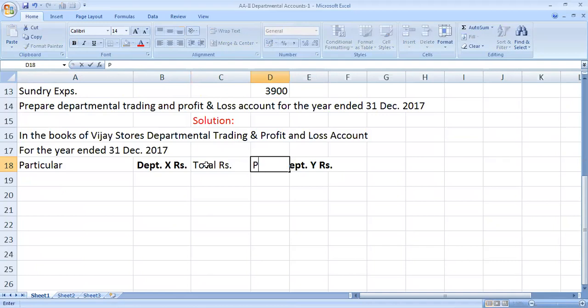Particular, department Y rupees, total rupees.